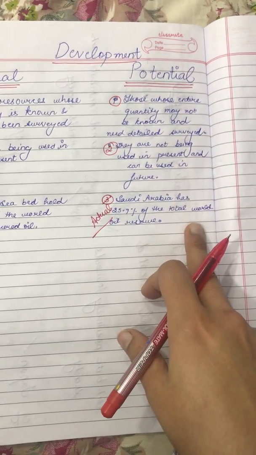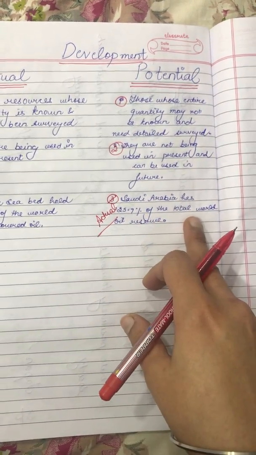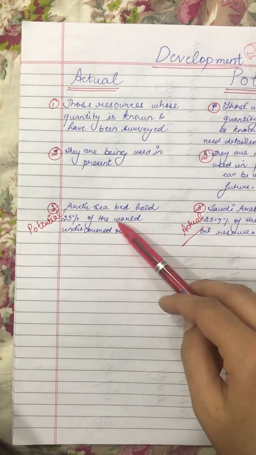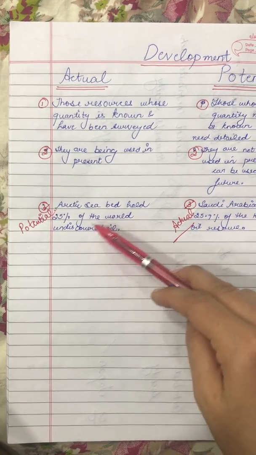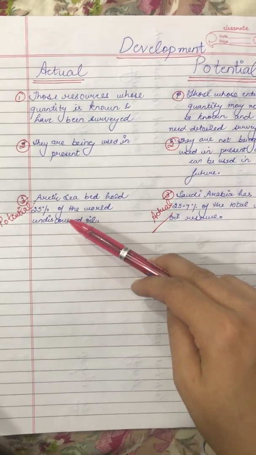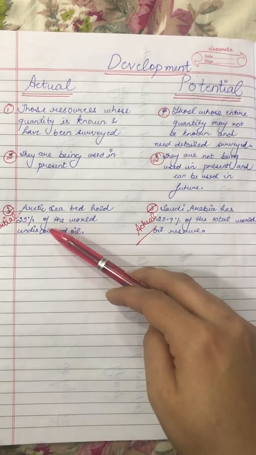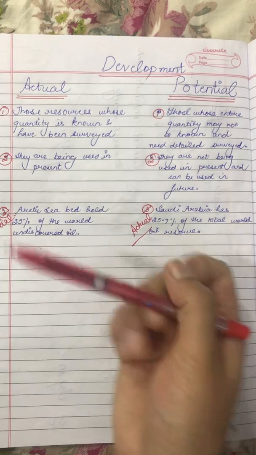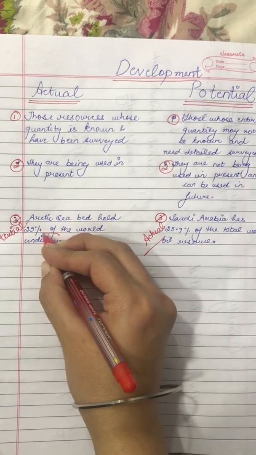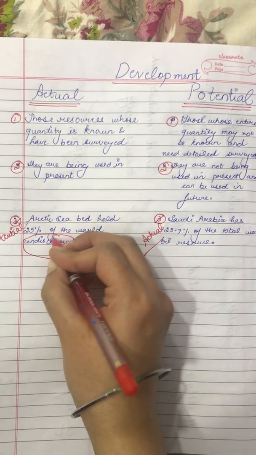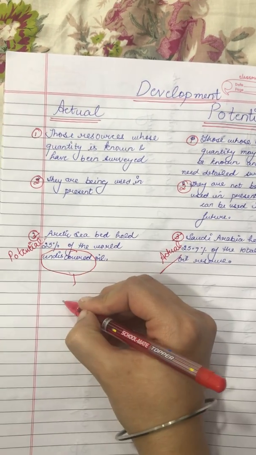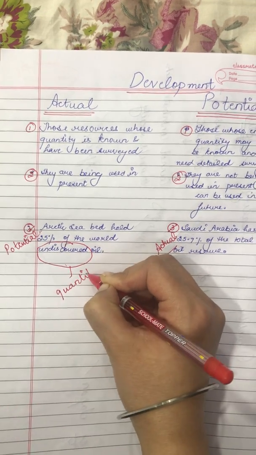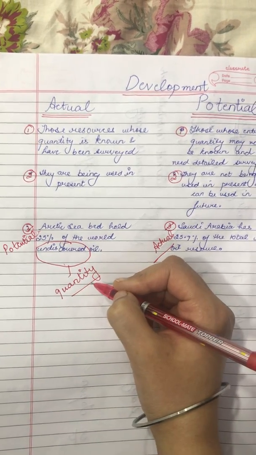Saudi Arabia has 25.9% of the total world oil reserve, whereas the Arctic seabed still holds 25% of the world's undiscovered oil. That is, though we know approximately that 25% of the world's oil is still there, it is undiscovered. That means the quantity could be even more, and the quality of this oil is still not certain to us.